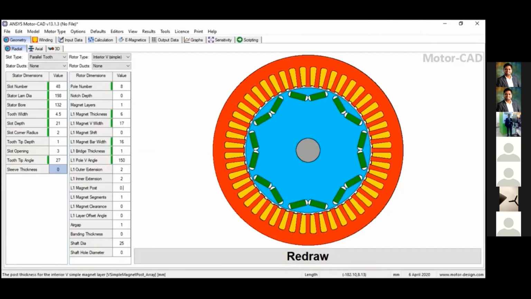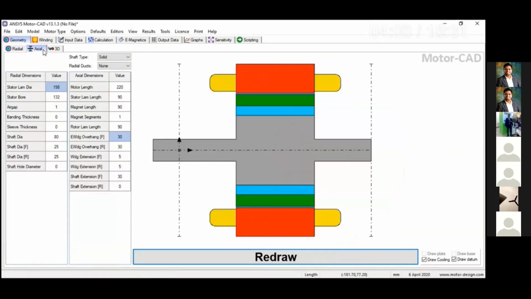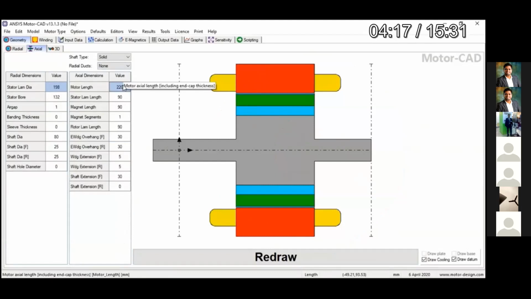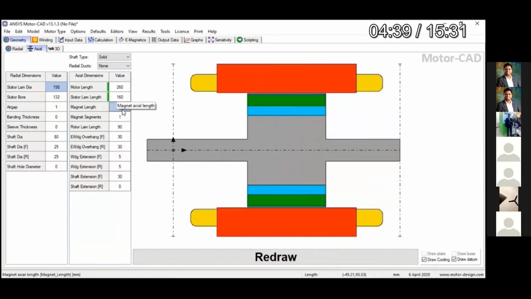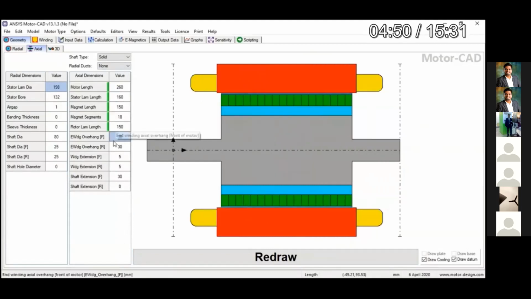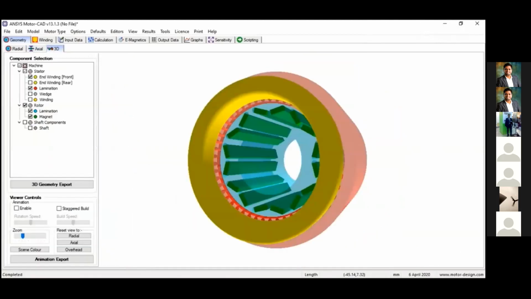You can do that by changing parameters, and you can do sensitivity analysis, presented as an optimization. We have to set the parameters there only. Then set the shaft diameter, and now this is the axial view of the motor. Set the motor length, stator length, and then the winding overhang, front and rear end.